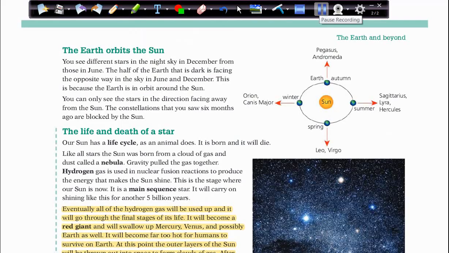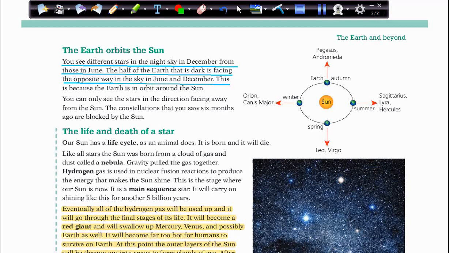So we have now seen the effect of the spinning of the Earth on the stars. What about when the Earth orbits the Sun? You see different stars in the night sky in December from those in June. The half of the Earth that is dark is facing the opposite way in the sky in June and December.